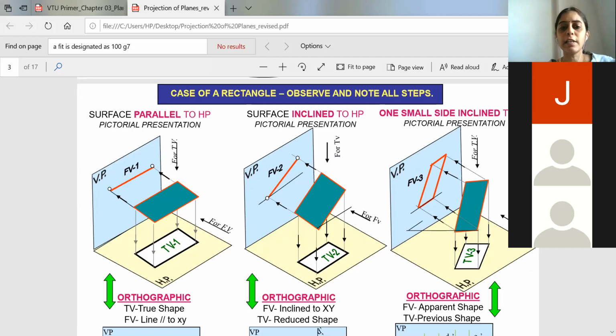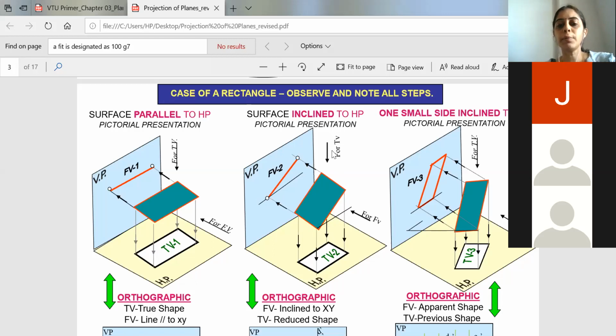Okay, so next is when the surface is inclined to HP, how it will be. So now you'll be considering a rectangular surface. It will be inclined in such a way that when you project, it shows inclination only to VP and not to HP. You should be very careful when they say the surface is inclined to HP. You will place a position of the rectangle in such a way that it is showing inclination to the vertical plane and not to the horizontal plane.